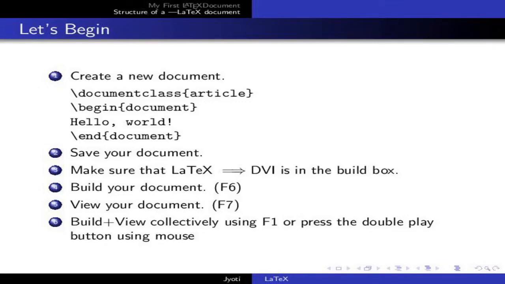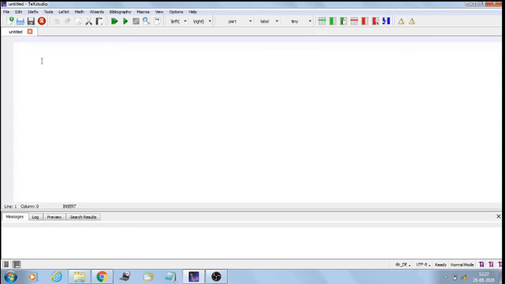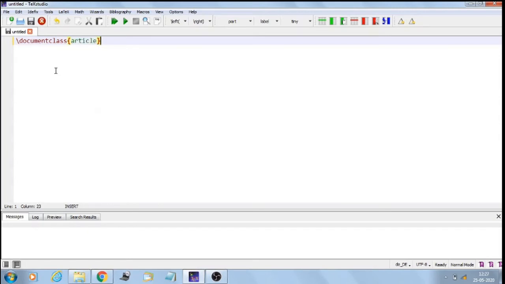So let's start with writing our first LaTeX document. Let's write the source code for a new LaTeX document. I am using TeXstudio as my editor. Let's open a new page. The first line whenever we are writing the source code for a LaTeX document is \documentclass. Here I am writing a small article, so I'll use my class as article. If you are making a presentation, you will use the class as beamer.